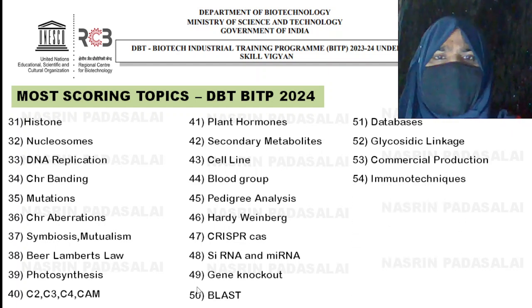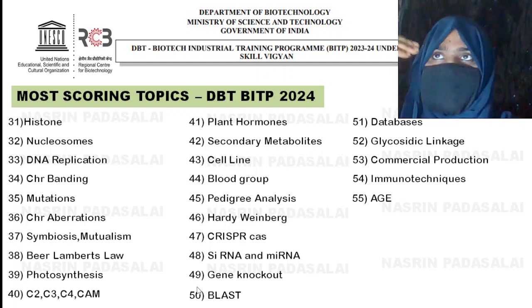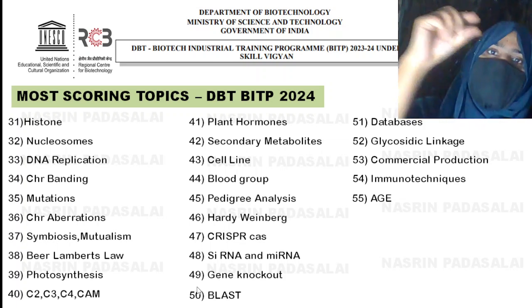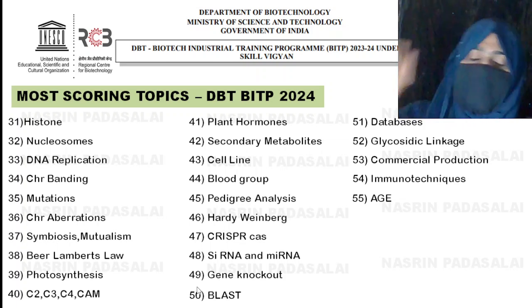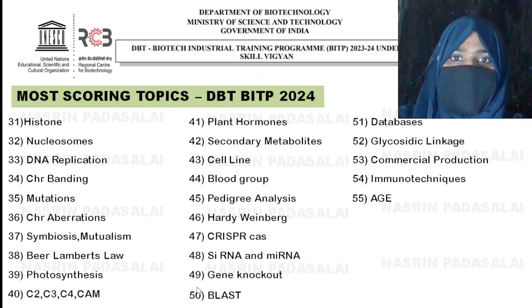Next are immunotechniques like ELISpot, ELISA, and techniques like agarose gel electrophoresis. They will be giving you a gel, and asking which will run first, whether nicked will come first, or which will come like nicked, concatemer, like that. There are many things there. So I think you remember the diagram. So just note down the diagram.